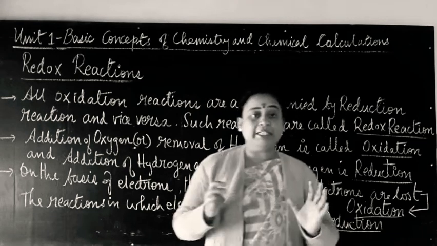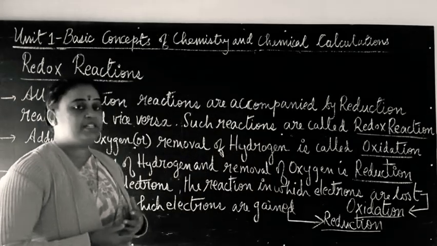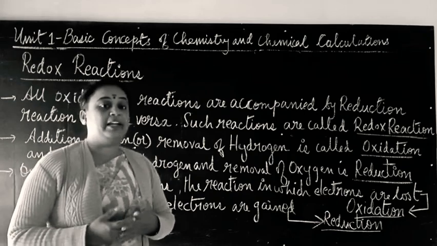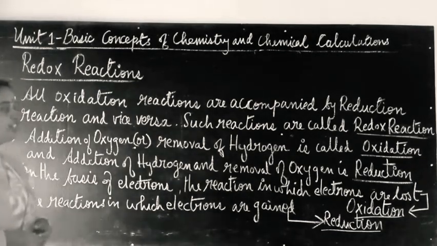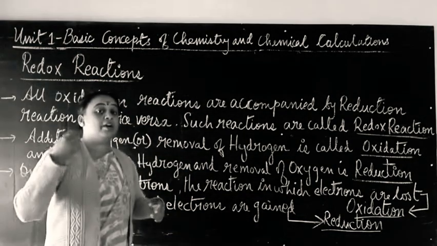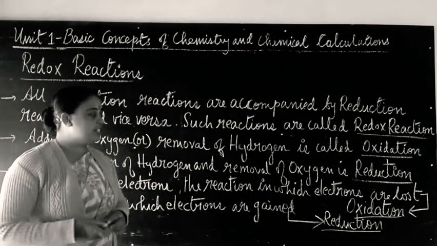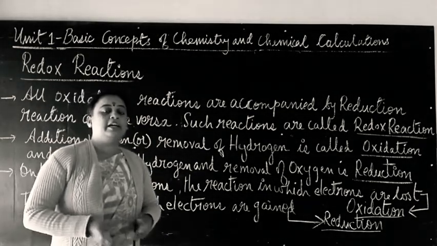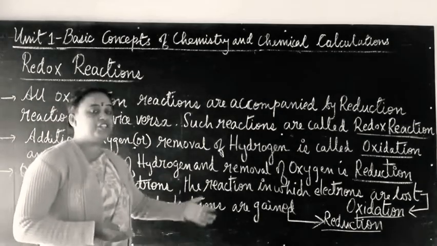Sometimes some reactions can also be explained in terms of electrons. In terms of electrons, a reaction in which electrons are lost is called an oxidation reaction, and a reaction in which electrons are gained is called a reduction reaction.